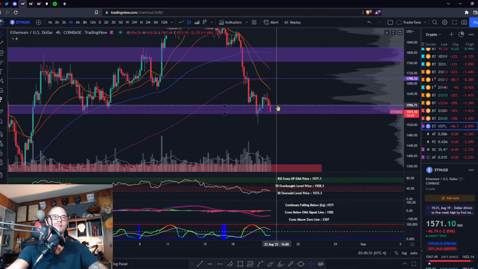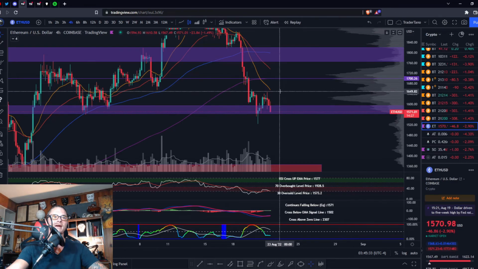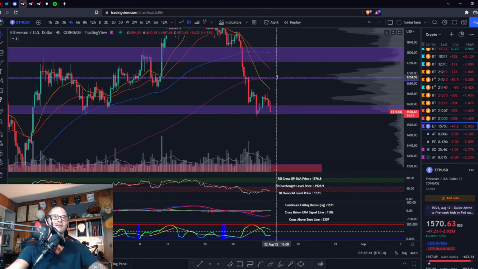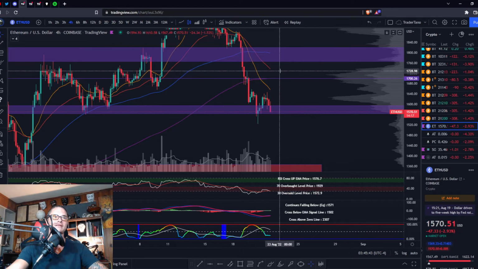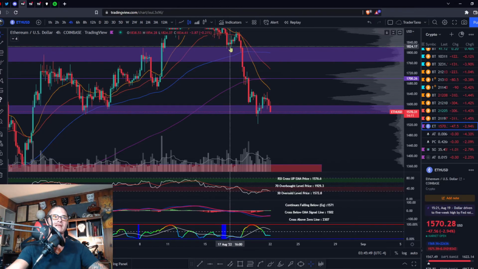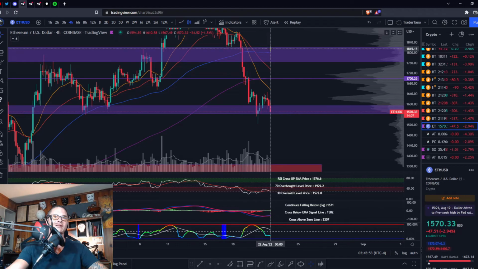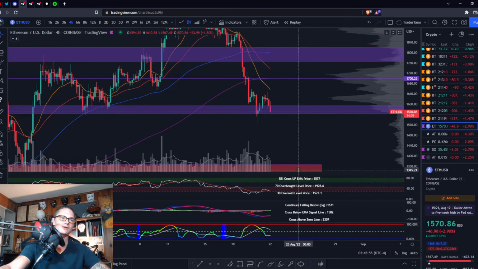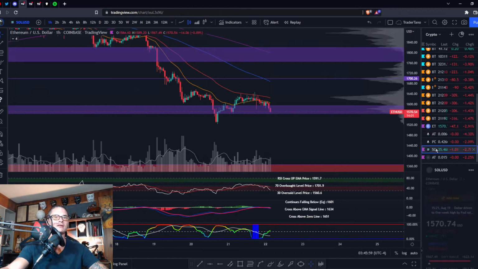If we can break the top of this purple zone, I would expect us to get back up to the 21 at 1650. If we can get above that, I would expect us to come up to where the 200 is at 1700, also where our purple line is. If we can break the 50, 1735, I would expect us to come all the way up to this last low before this breakdown point at 1800. So that's basically my thoughts for Ethereum. Let's move on to Solana.